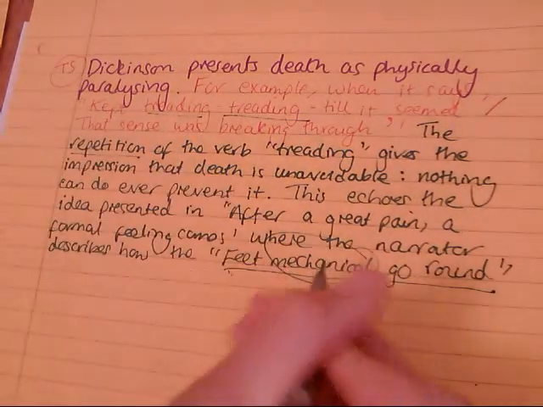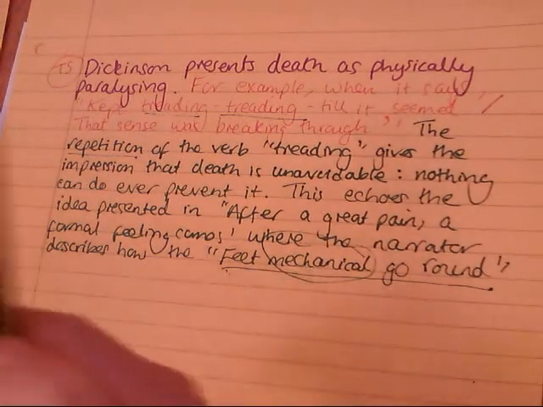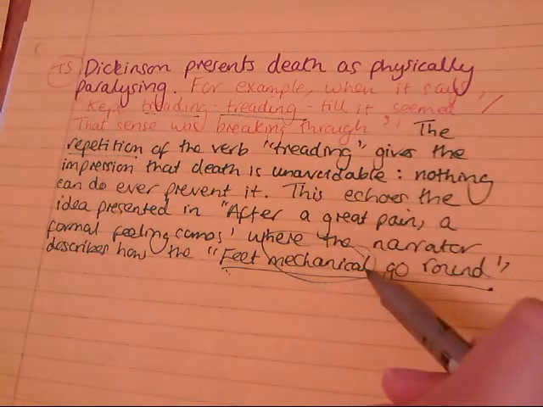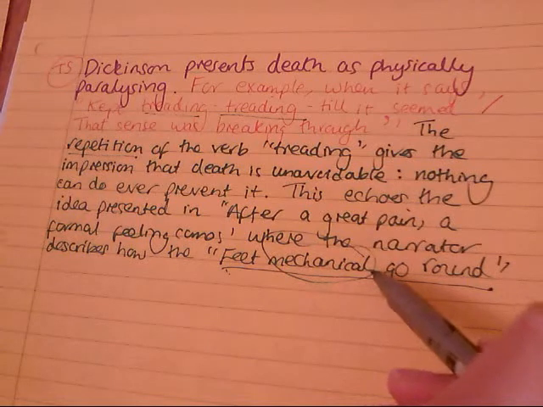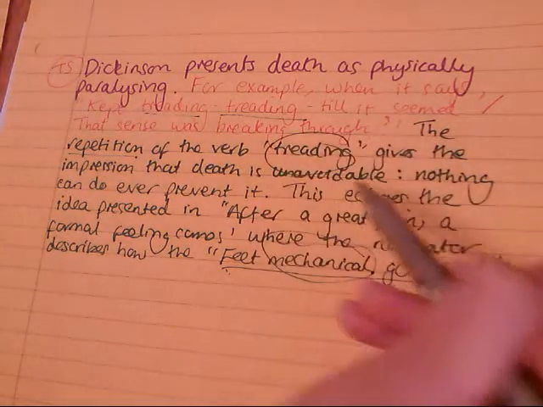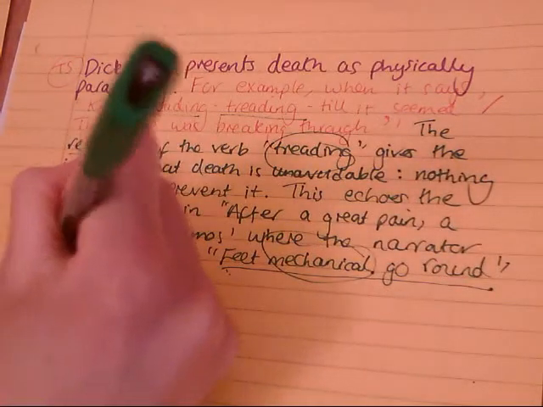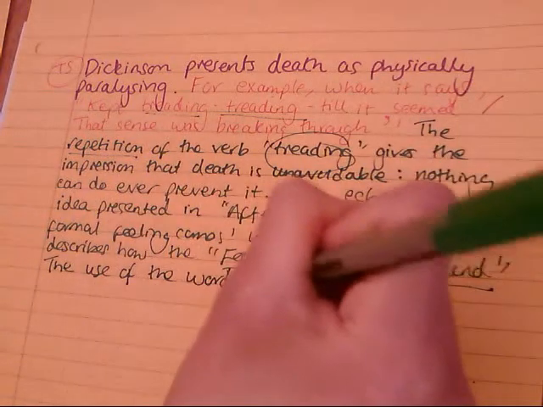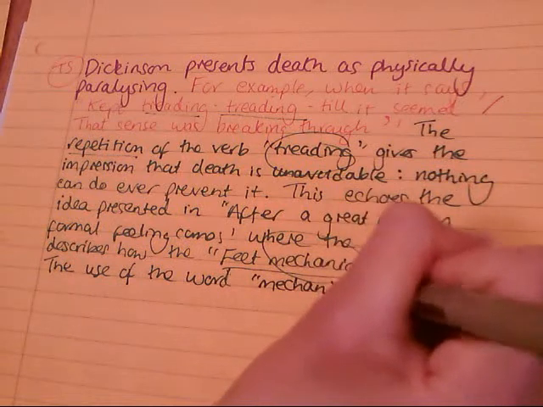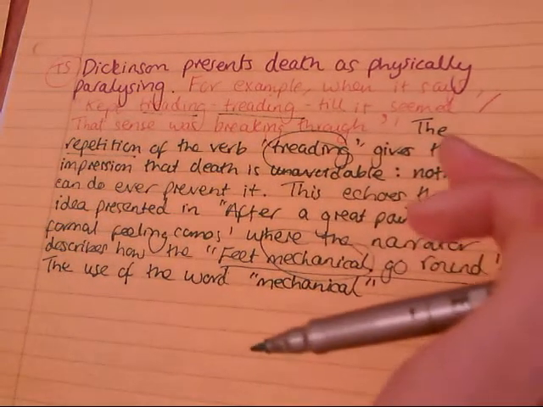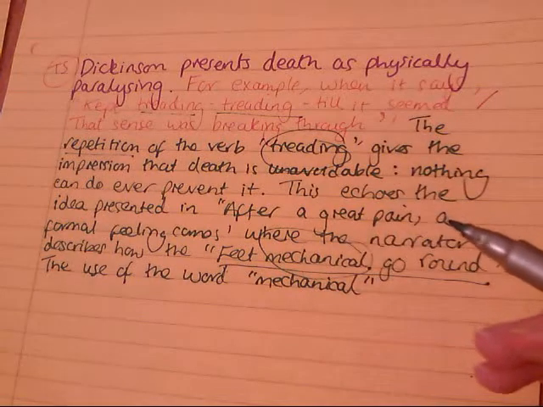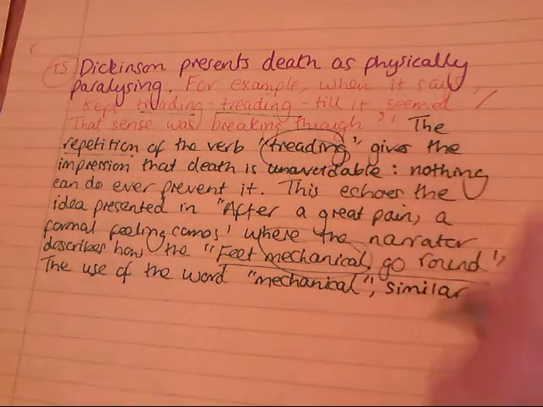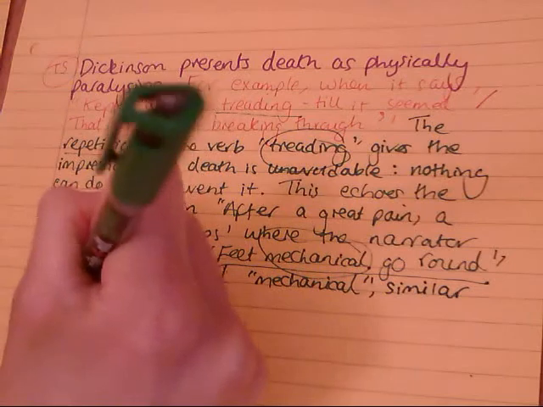So I'm going to make, and this is a way to make a very confident comparison between two poems, a link between a specific word from one poem, so that's mechanical, with the word treading, so going back to treading. What I'm going to say then is that the use of the word mechanical, okay, so I'm quoting a specific part of the quotation that really creates a very nice, close, detailed language analysis.